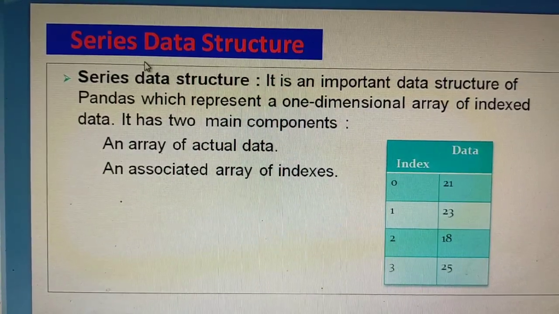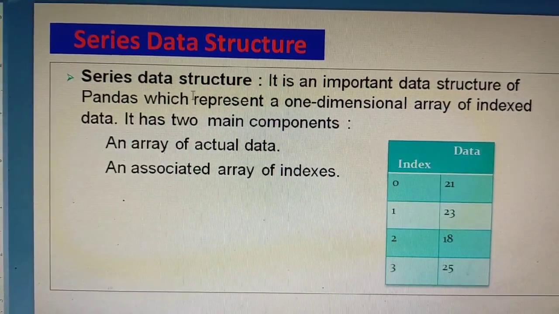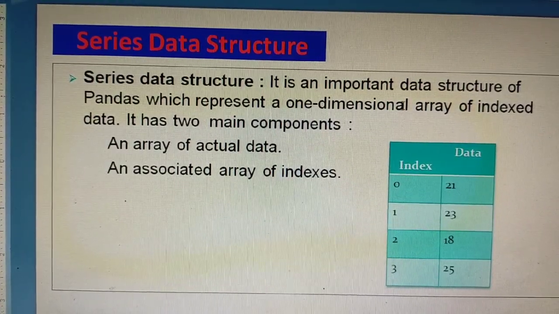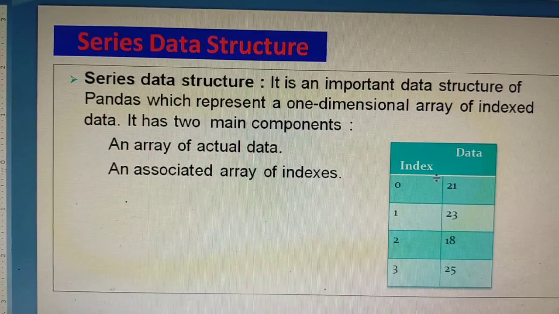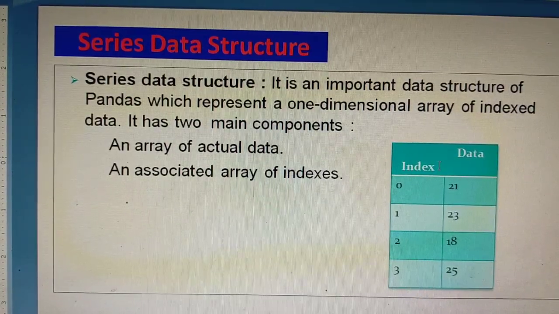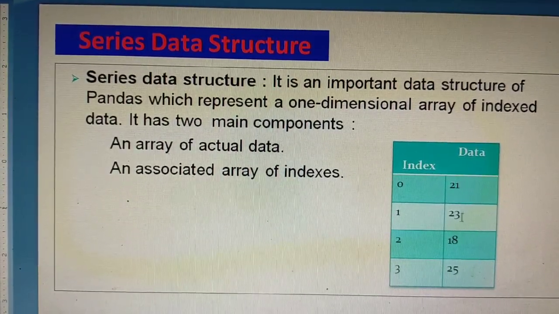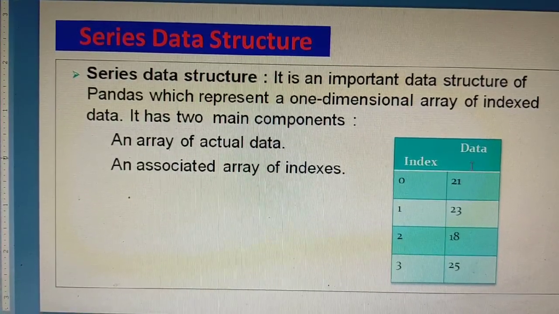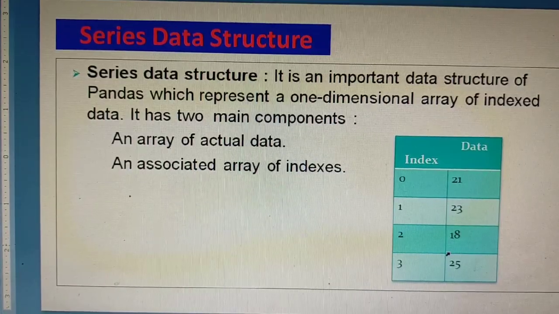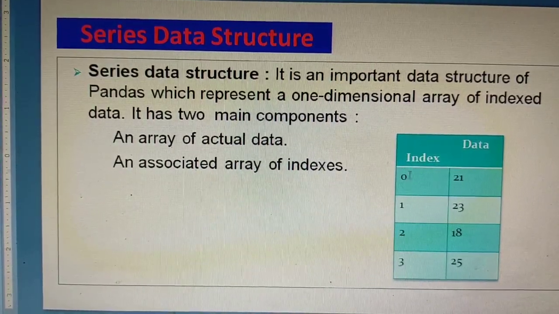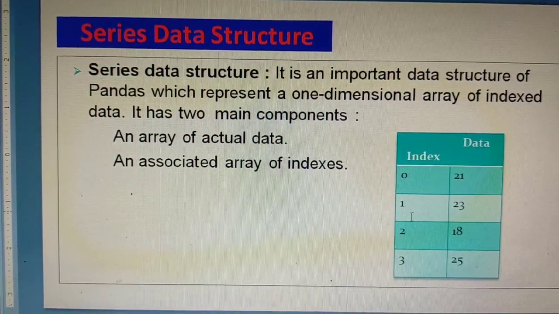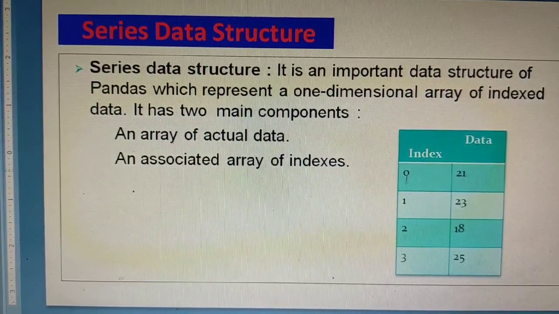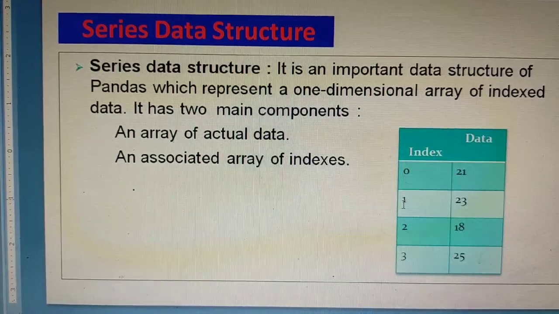So now see the series data structure. Series data structure is a one-dimensional data structure in which data is stored in a row or a column, a single row or a single column. Here you can see the data is stored in one column, and this column is the index, that is these numbers. Using these numbers, data can be accessed. So this is the index, not the data.